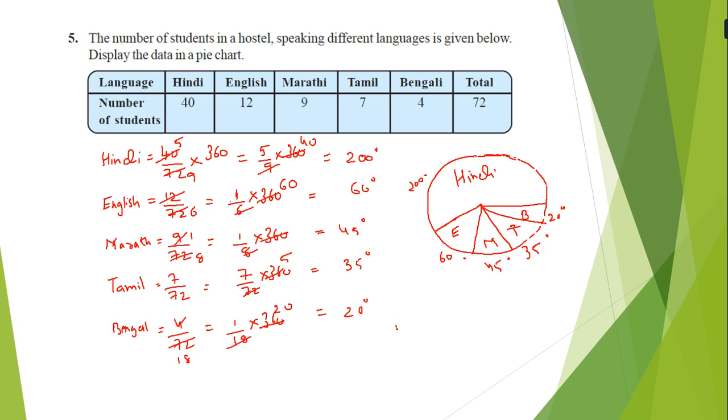So exercise 5.1 we have already completed. Today exercise 5.2 we have completed. That you have to write in your fair book. So that is sufficient for today's topic.